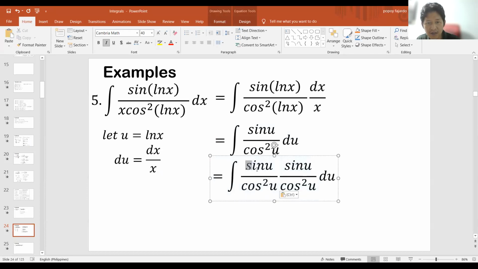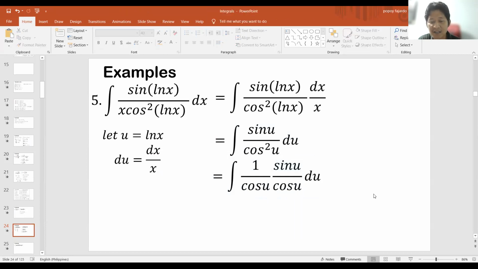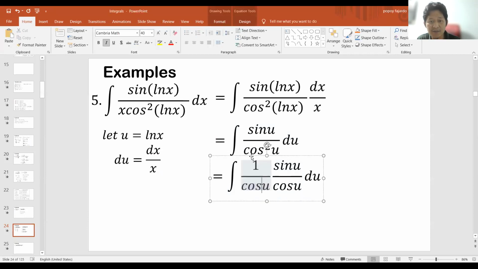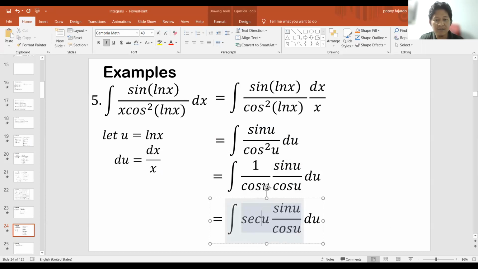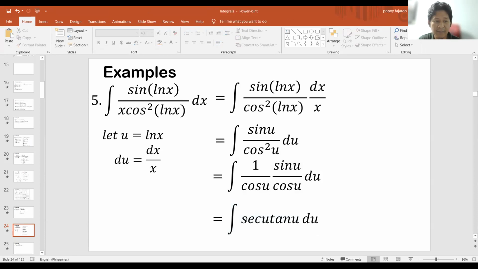Okay, so ito wala, ito gawin natin itong 1 and then ito magiging cosine na lang siya sa baba. Same thing here. Okay, so parang similar lang dun sa method natin kanina na medyo u-substitution method. And then same thing, ito pwede natin isulat ito. Ang 1 over cosine u ay secant u. Ang sine u over cosine u ay magiging tangent u. Okay? So, napakadali na nito.